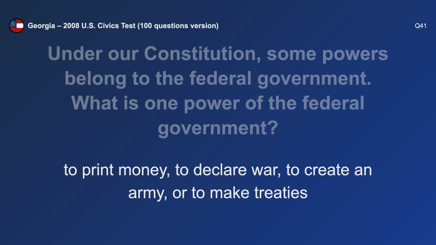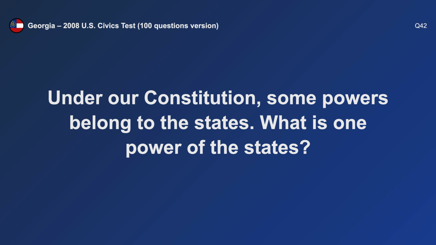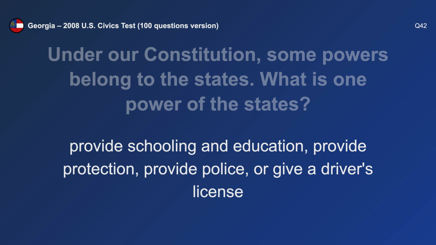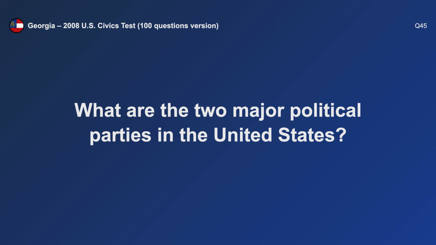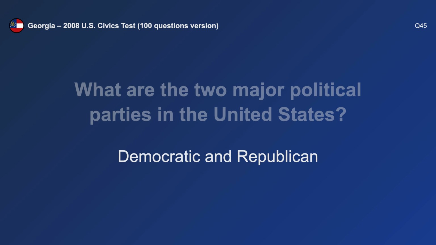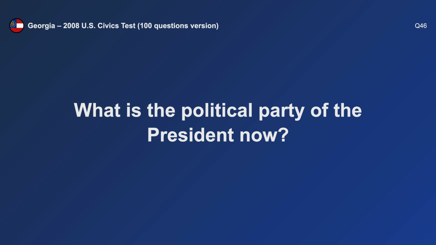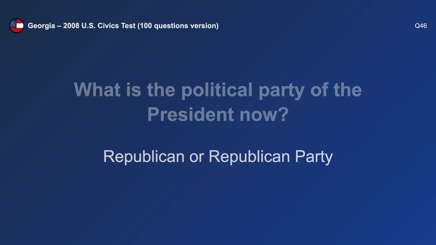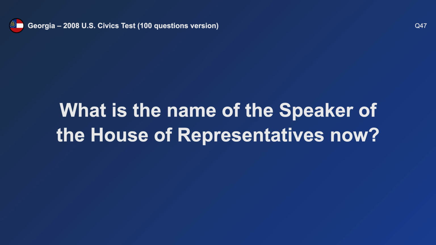To print money. Under our Constitution, some powers belong to the states. What is one power of the states? Give a driver's license. What are the two major political parties in the United States? Democratic and Republican. What is the political party of the president now? Republican. What is the name of the Speaker of the House of Representatives now?